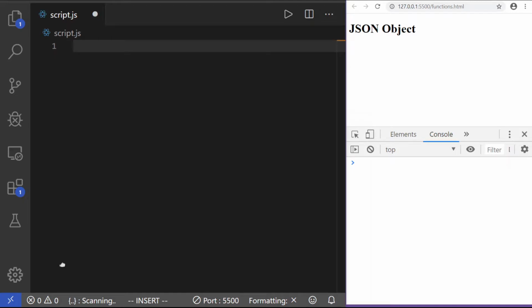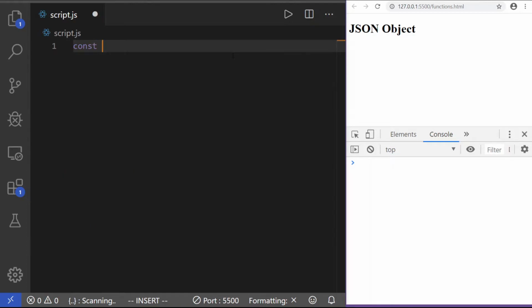So where do we use this JSON stuff? Well, we use it when we're communicating with servers. So back end to front end or front end to back end. Let's do the latter one first, the front end to back end. When we're sending data to a server, we don't know how that server was written, what code or what language was used. So we convert our JavaScript objects into JSON objects.